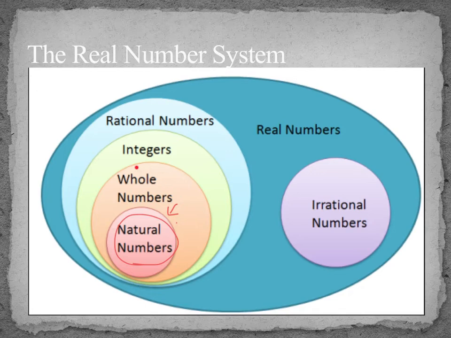Again, whole numbers are contained within integers. Integers are contained within rational numbers, and rational numbers are contained within real numbers. There are also irrational numbers that are also contained within real numbers. So the real number system consists of all of the rational numbers and all of the irrational numbers together.